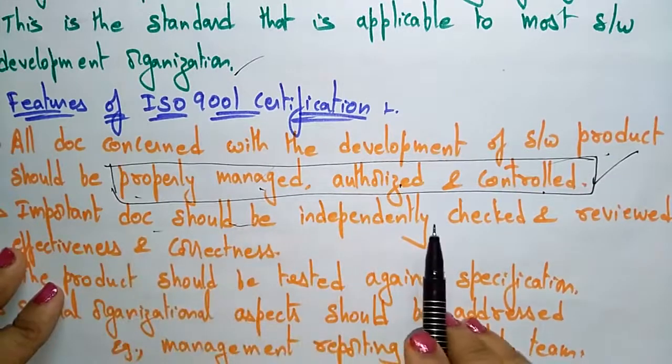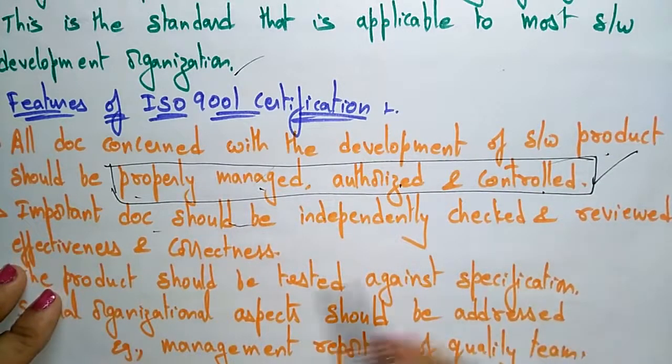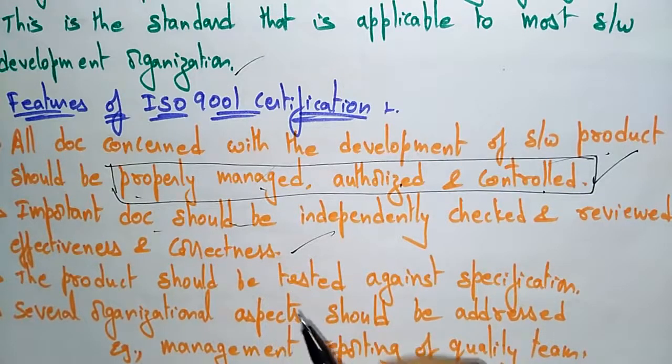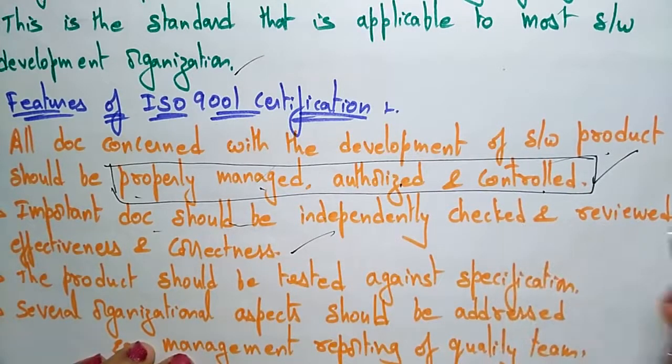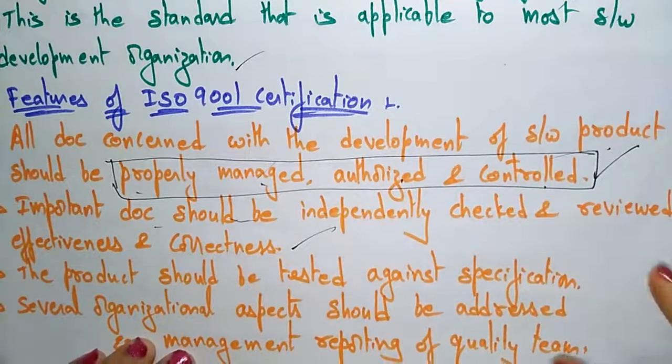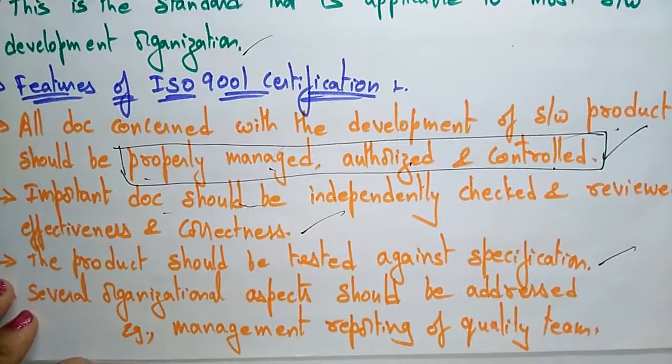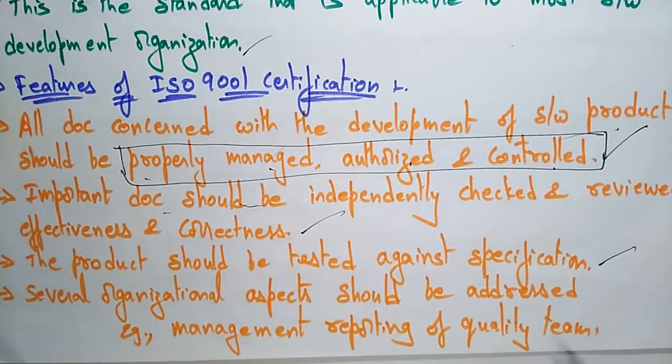Important documents should be independently checked and reviewed for effectiveness and correctness. So if there is any important document, it should be independently checked and reviewed for effectiveness and correctness. The product should be tested against specifications. So it has to be checked and tested in different ways.